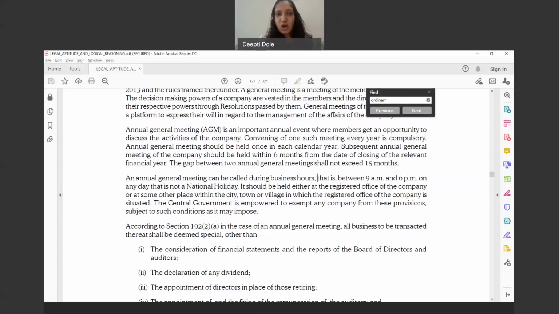No, AGM is not called by NCLT. AGM is generally called by the board of directors, but in case of certain matters, it can be. For example, if a meeting has not been held for a long time and there is a direction of NCLT to conduct a meeting of shareholders, then that is a different story. But in normal scenarios, the general meetings are convened by the board of directors.